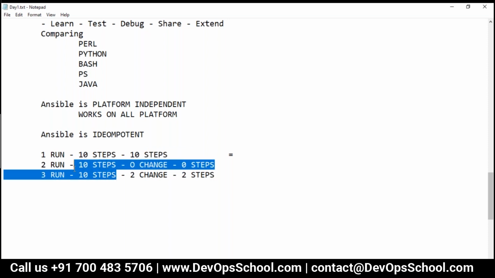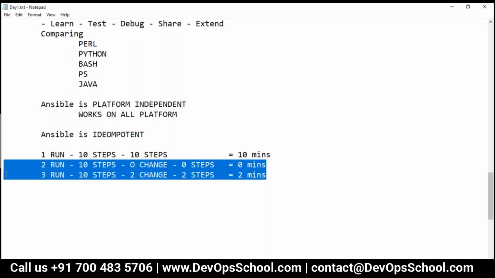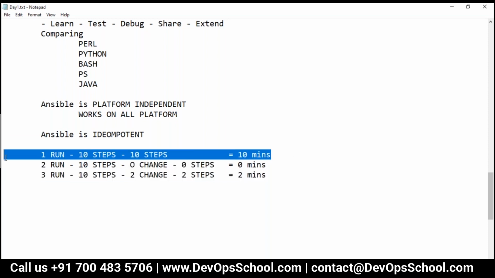Let's say you have 10 steps to run, out of which you have changed two, so only 2 steps will run. If all 10 steps run, let's say it takes 10 minutes. In the third run, because there was no change in the desired state, it did not run any steps, so it was done in 0 minutes. Here you had only 2 changes, so you got it done in 2 minutes. So you see, next time whenever you run, you save time. It's not like every time it will take 10 minutes.